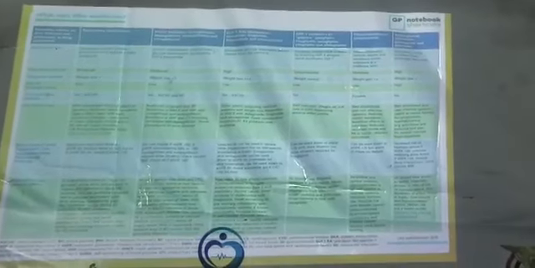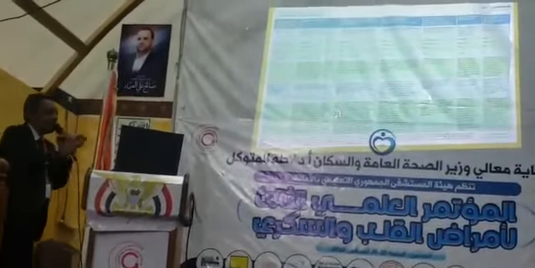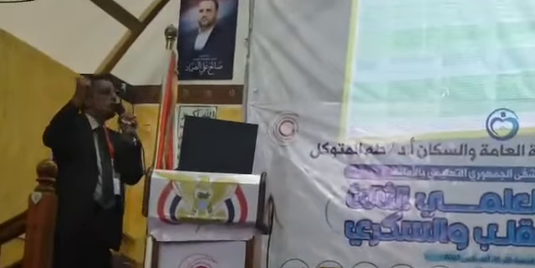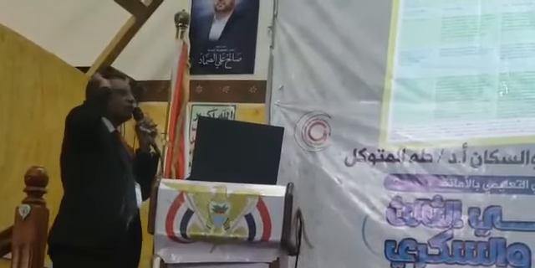If we start with metformin, metformin usually acts at the liver by enhancing insulin sensitivity. The most important thing about metformin is that it has low risk of hypoglycemia, it induces weight loss, and third, it has a cardiovascular benefit.